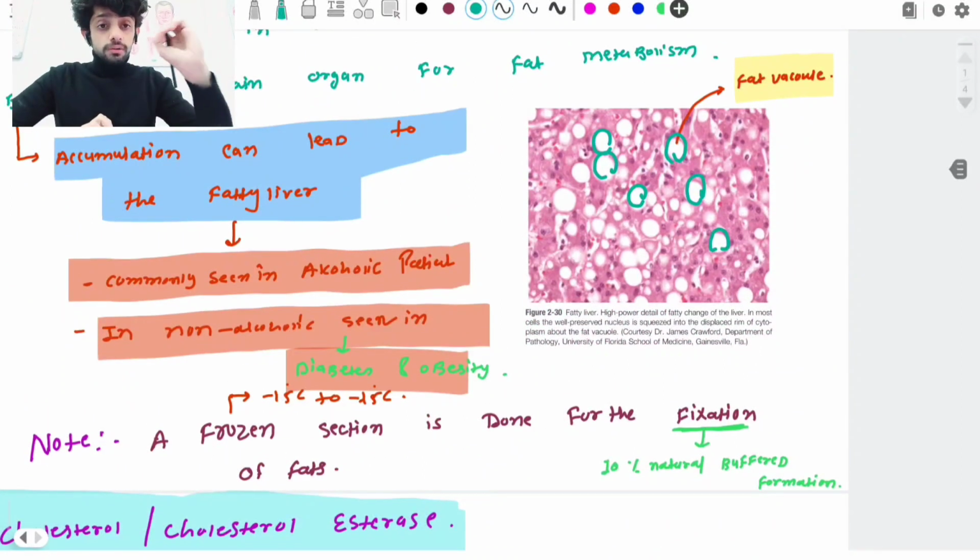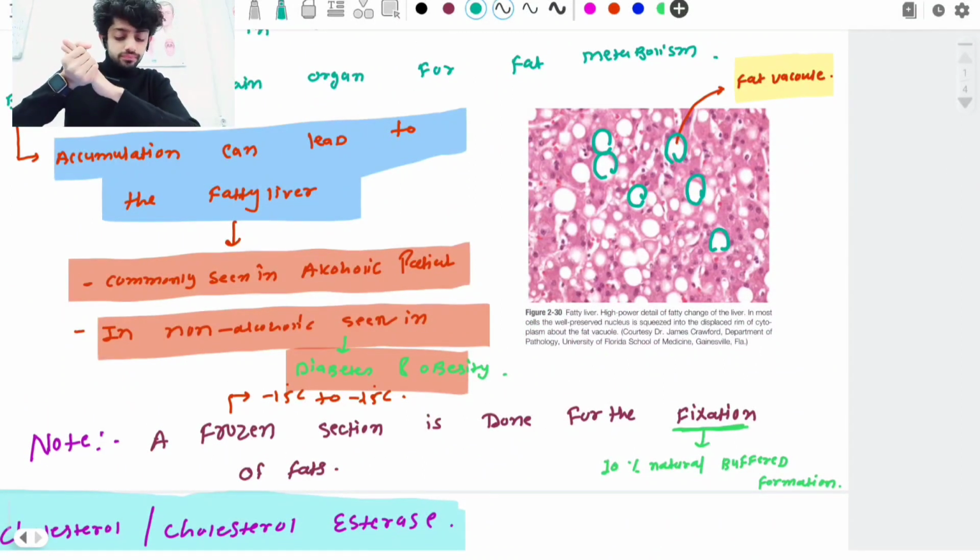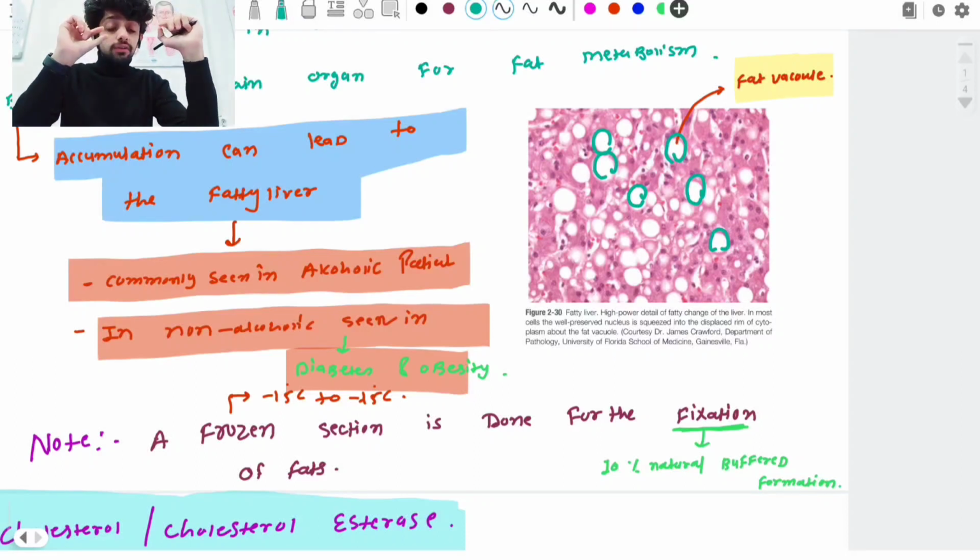And one very important point guys: when we take a liver biopsy, at what temperature do we keep that liver tissue? After taking the liver biopsy for examination, we put it in fixation at -15 to -25 degrees.